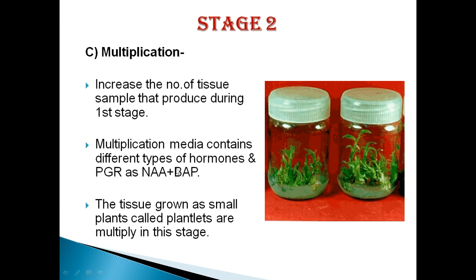So multiplication media contains different types of hormones and plant growth regulators, such as NAA plus BAP. Cytokinin in combination with naphthalene acetic acid will enhance the shoot multiplication in micropropagation. So this tissue grows as small plants called plantlets, which are multiplied in this stage. We can see in the photographs there are a number of plants initiated from a single plant. We can call it multiplication.